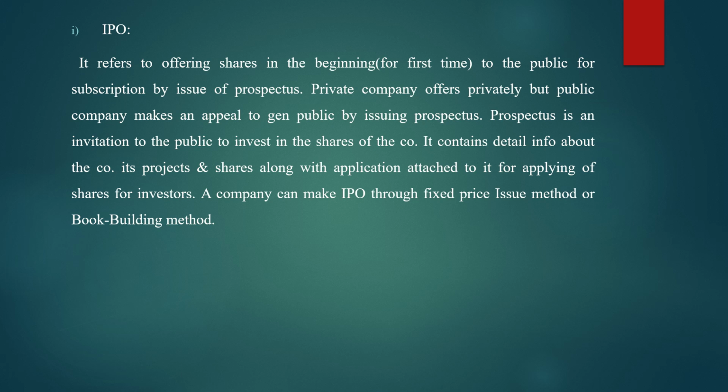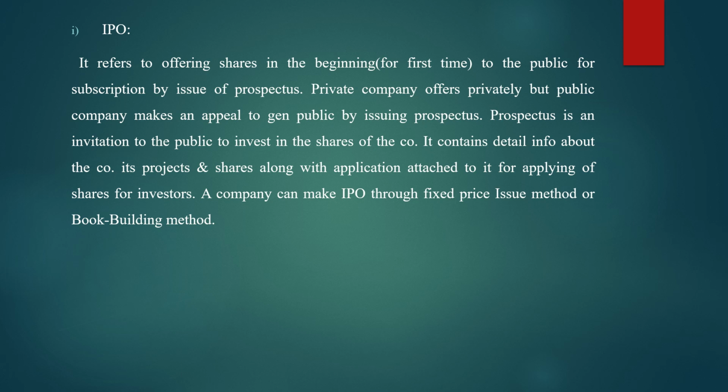Now, what does this prospectus contain? It contains detailed information about the company: the company's projects, the company's shares, along with an application attached to it for investors to apply for shares. So everything about the company is mentioned in the prospectus, and along with it one application form is also given by the company.